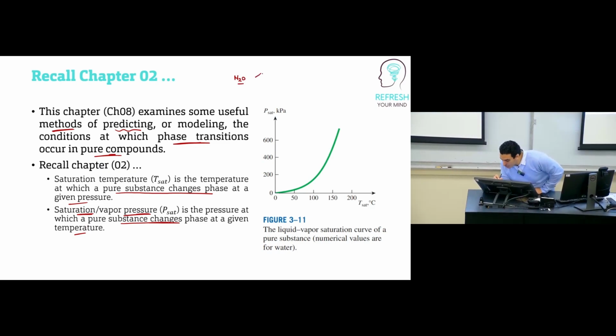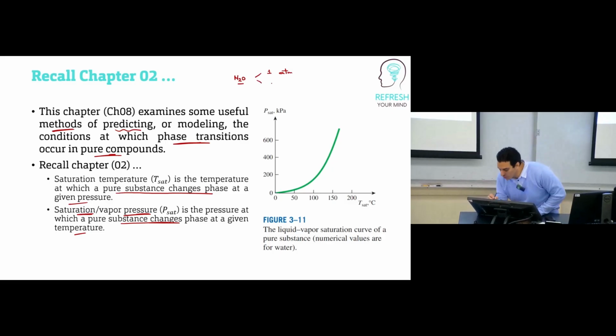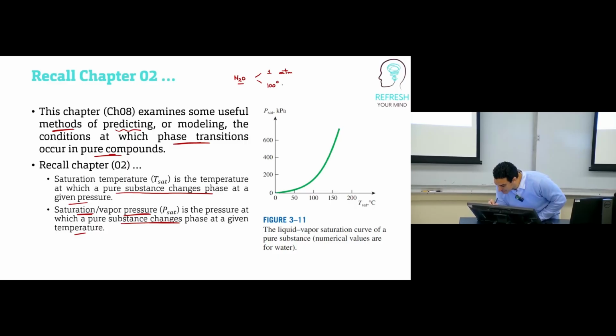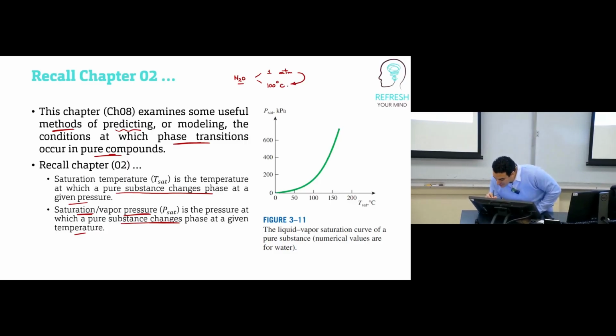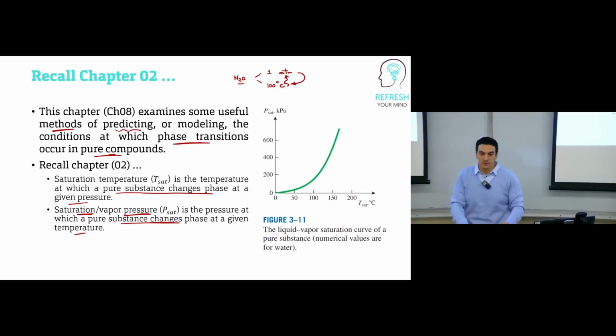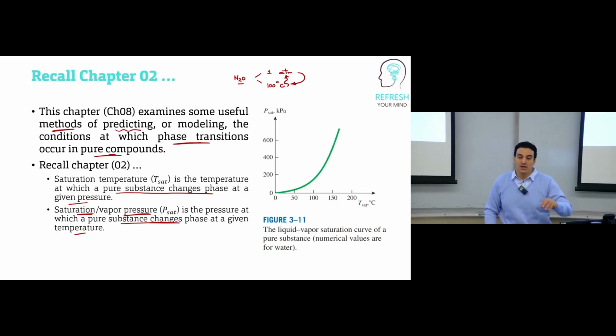So we said if we have water at atmospheric pressure, then phase change from liquid to vapor or vapor to liquid will occur at 100 degrees Celsius. So 1 atmosphere is the vapor pressure for this temperature, and 100 degrees Celsius is the saturation temperature for this pressure. So these are connected together. For the phase change of water to occur at a pressure of 1 atmosphere, the temperature must be 100 degrees Celsius. At any other temperature at 1 atmosphere, you will not have a phase change from liquid to vapor.